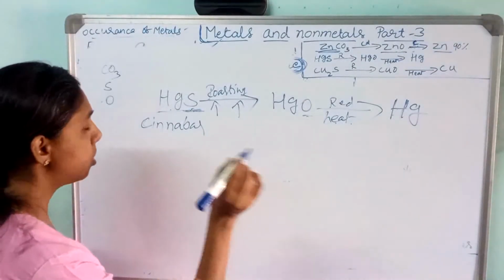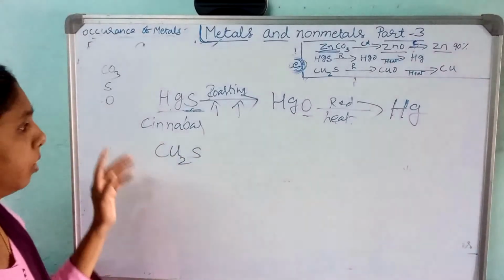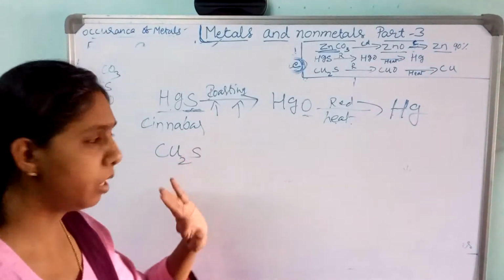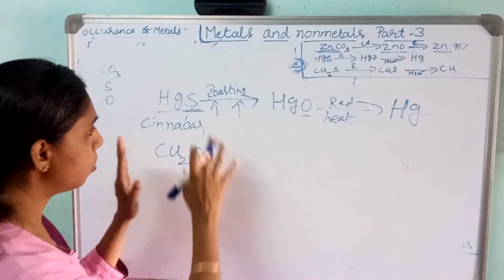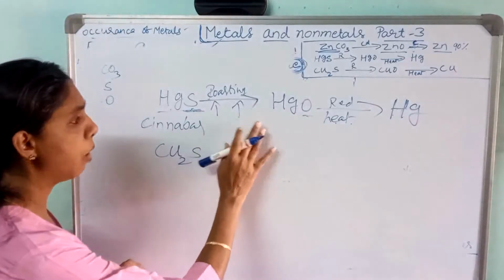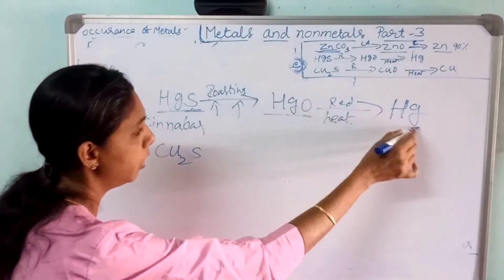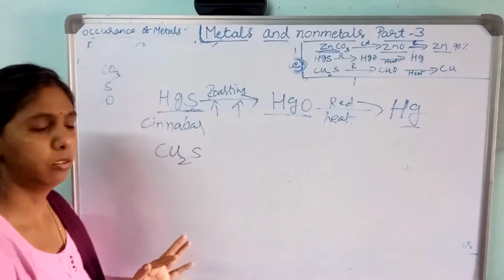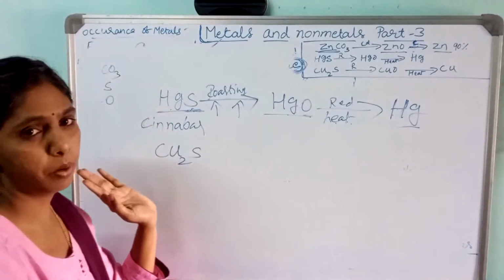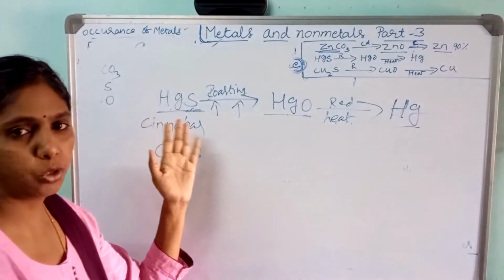Then come to the next one. They have given copper sulfide. This reaction you may write in one line, or you may write in two lines. As it is in the textbook, you can practice, but the main thing is you have to understand this. Sulfide ore will be converted into oxide ore. On reduction, we will get the pure metal element. Also remember the ore of mercury is cinnabar, whose formula is HgS.